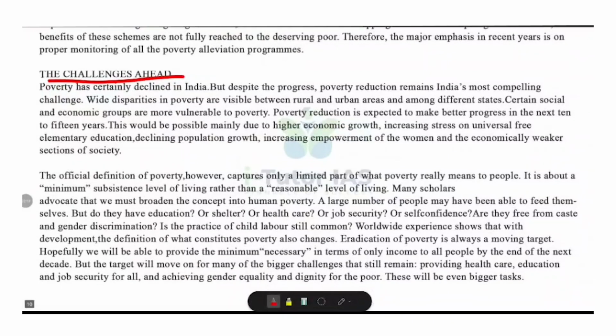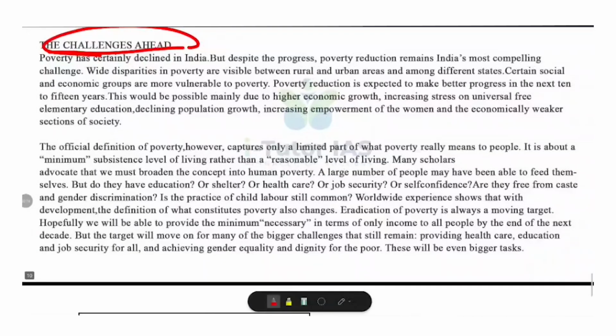Now the challenges ahead. Poverty in India has declined over the years, but it remains one of the most pressing challenges for the country. There are wide disparities between rural and urban areas. Certain social and economic groups also remain vulnerable.